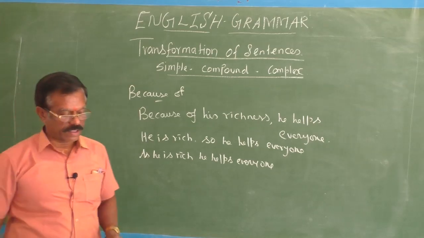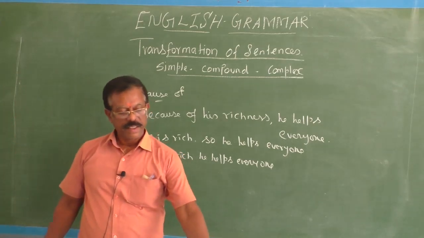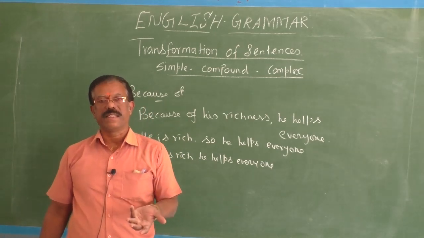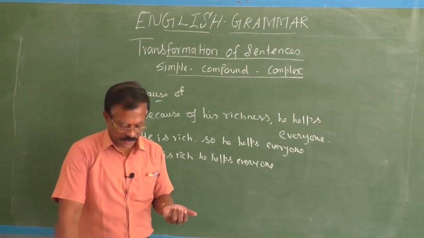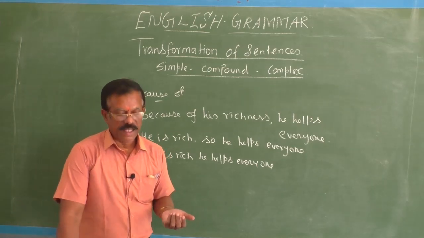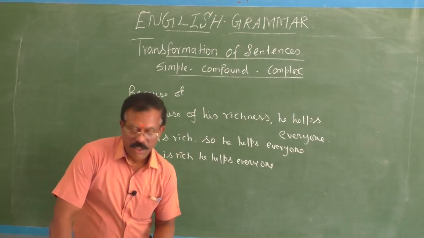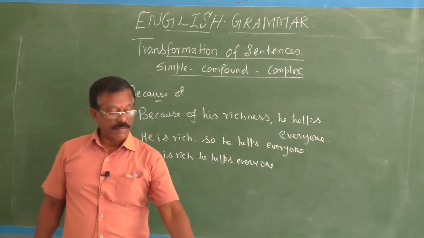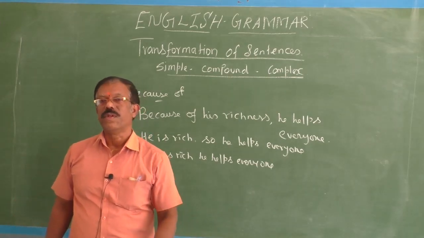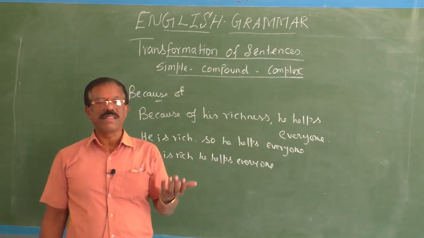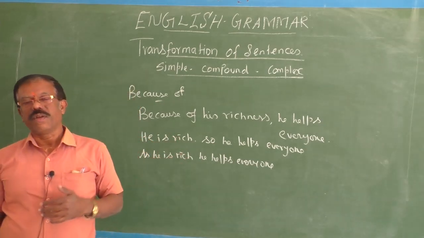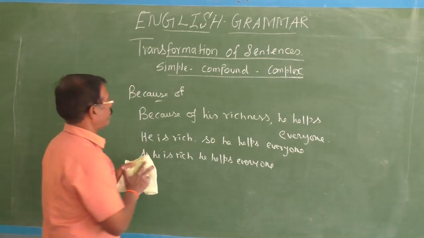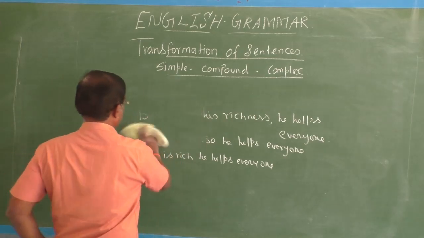So in all these examples, you can find one thing common. That is, in all these sentences, we have affirmative ideas. That is, only positive ideas are explained through the sentences. So through positive ideas, you have to explain certain things. Suppose sometimes you may have something negative. In such cases, you have to change the coordinating conjunction. You have to change the subordinating conjunction also. I will give you one or two examples for such sentences also, children. Listen to me carefully.